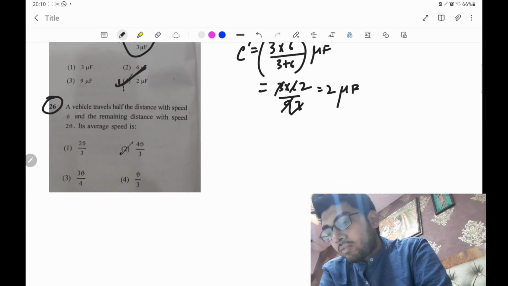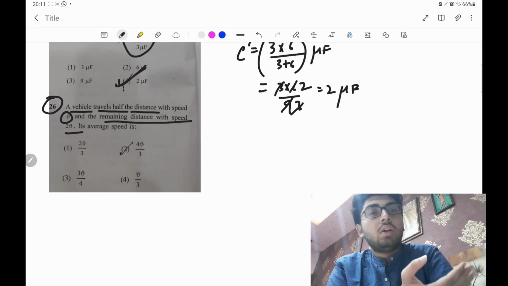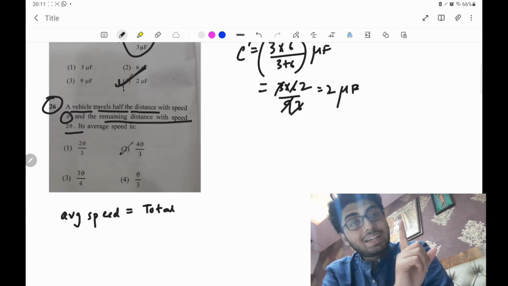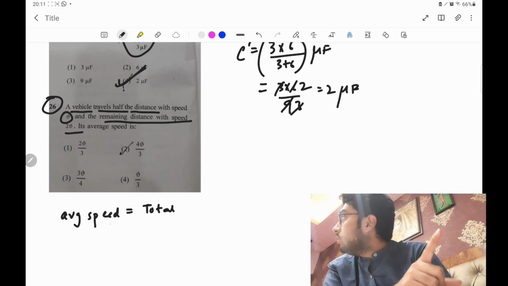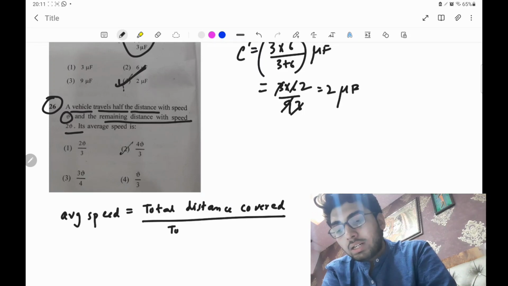So a vehicle travels half the distance with a speed v and the remaining distance with a speed 2v. So the average speed is. Do you know how the average speed is calculated? The formula of the average speed is always the total distance, since they are talking about speed, so I will use distance, the total distance covered divided by the total time taken.